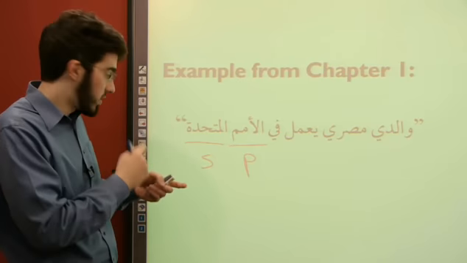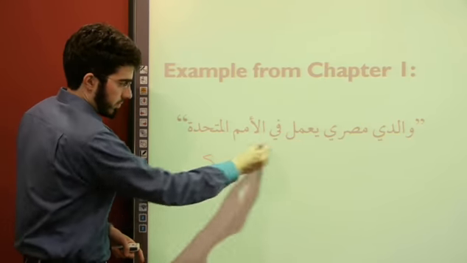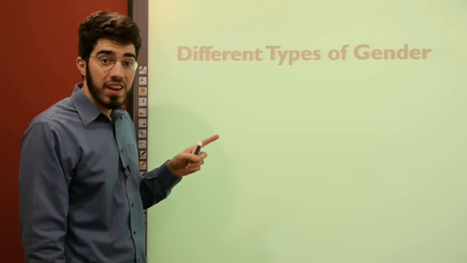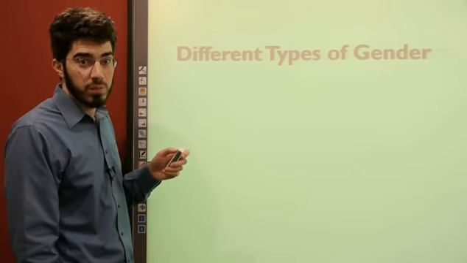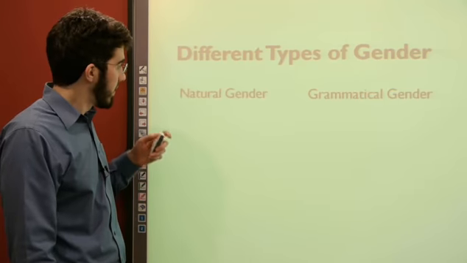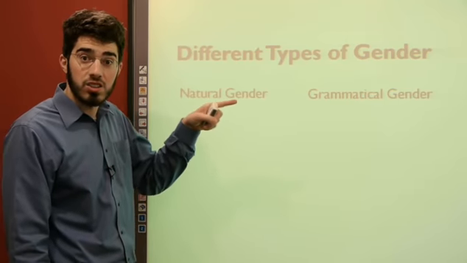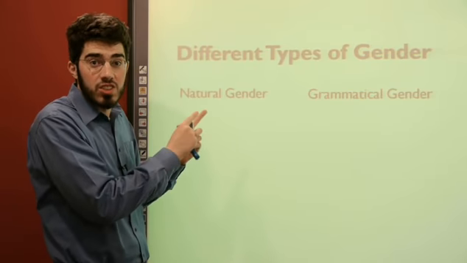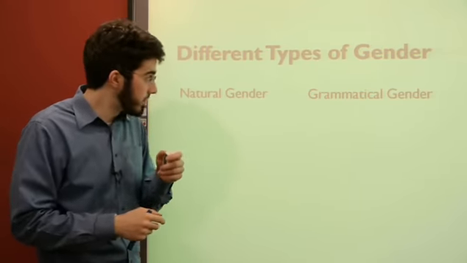So let's get started with a discussion of gender. Different types of gender in the Arabic language, and the English language as well. Maybe any language for that matter. We have natural gender and grammatical gender. In English, we don't really have grammatical gender. We do have natural gender. Let's look at a few examples in each.